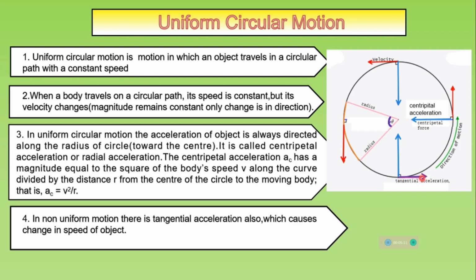But tangential acceleration is along the direction of motion. So tangential acceleration causes a change in the speed of the object. Tangential acceleration is responsible for changing the magnitude of velocity. Since we are studying only uniform circular motion here, we will not discuss this in detail. Just a point for you: in non-uniform circular motion there is also a tangential acceleration, which causes a change in the speed of the object.